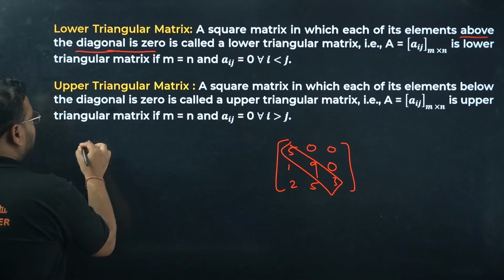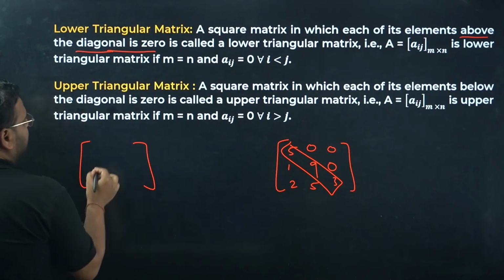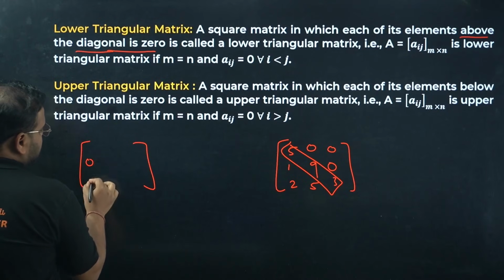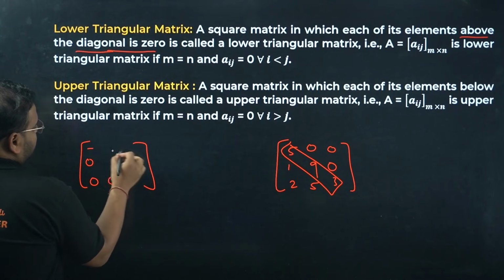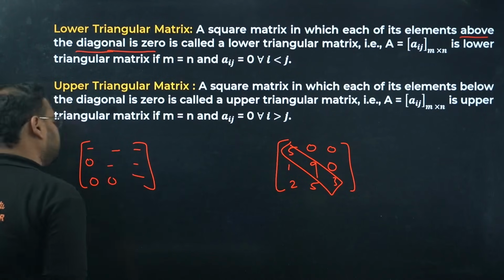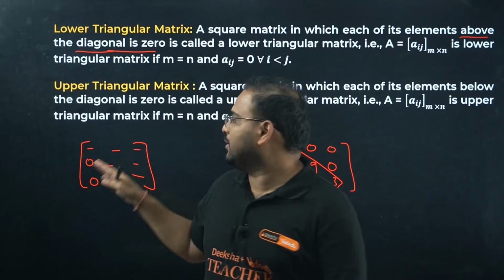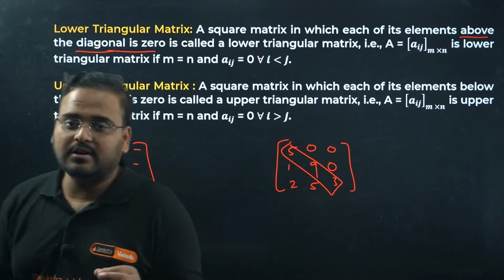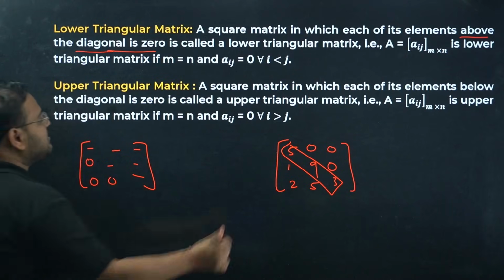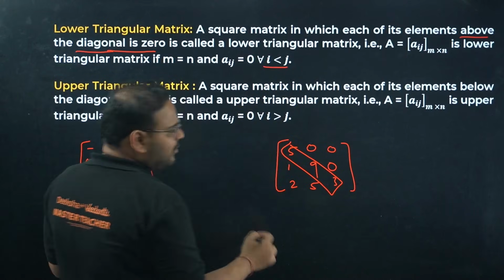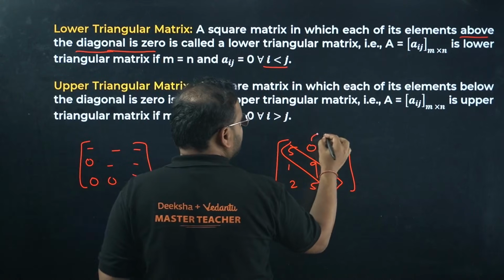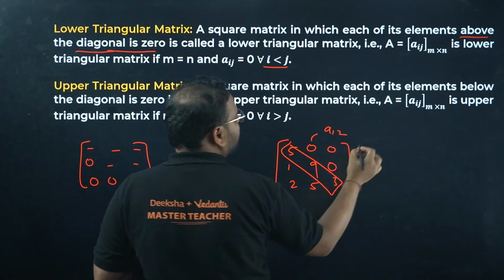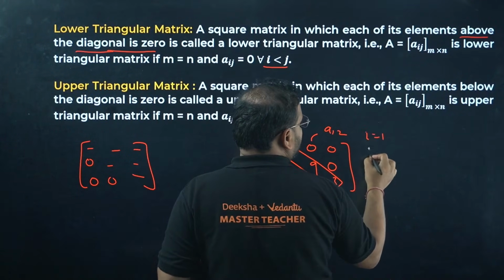Just the opposite is the upper triangular matrix, where the elements below the diagonal are 0. Now, when i is less than j, check A12: the i value is 1 and the j value is 2.